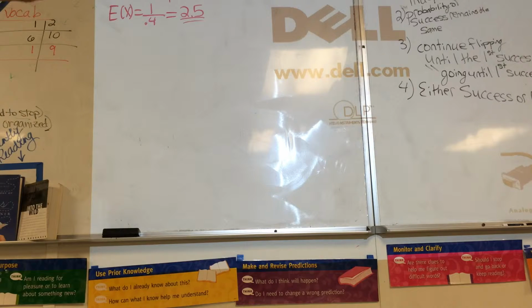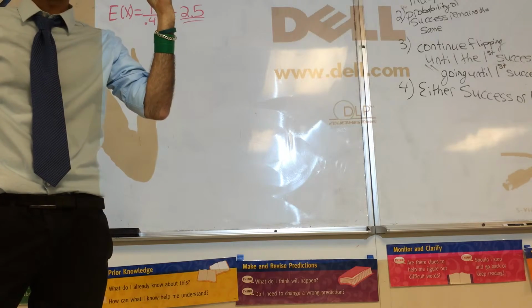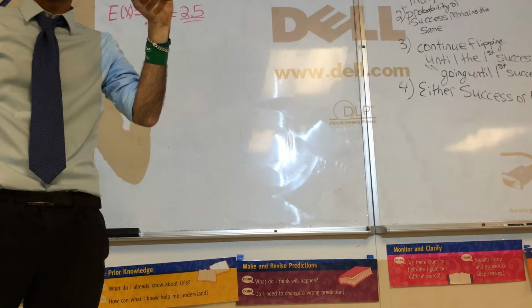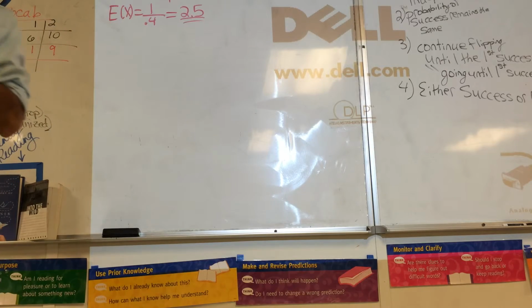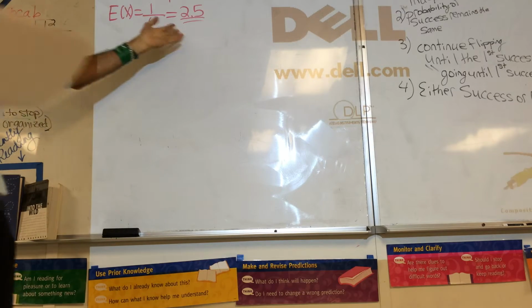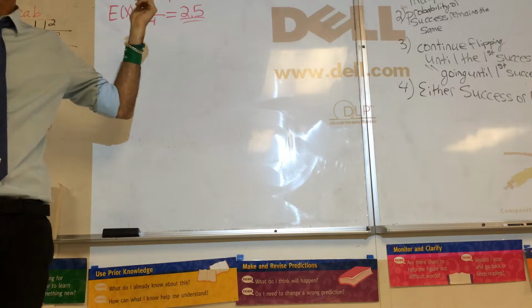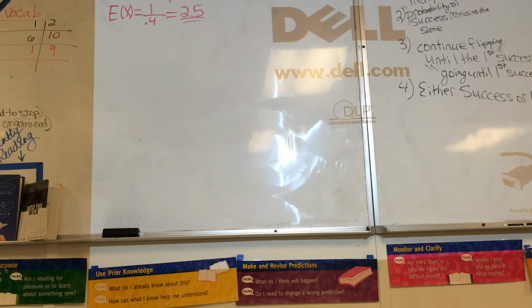Obviously, you can't flip 2.5 times. So it's either 3 flips on average, sometimes 2 flips, sometimes 4 flips, sometimes even 1,000,000 flips. Very unlikely. And sometimes even 1 flip. Never 0 flips. Not possible. At least 1. Maybe 1,000,000, but on average, 2 to 3 flips will get a head.